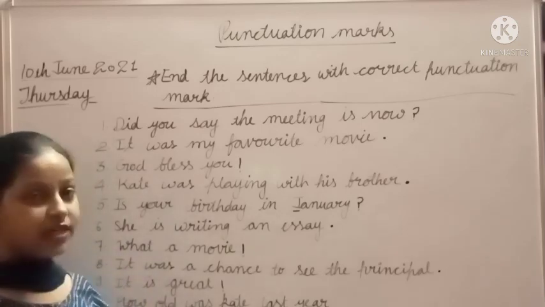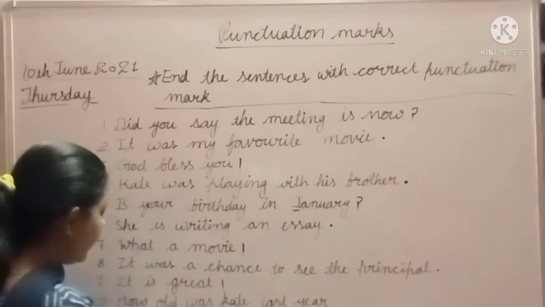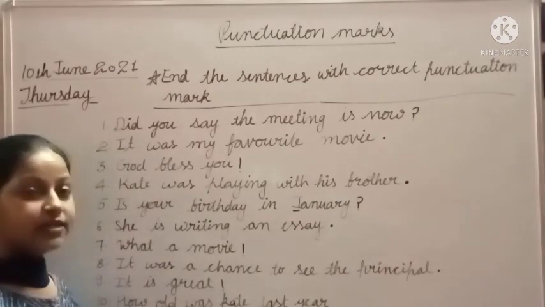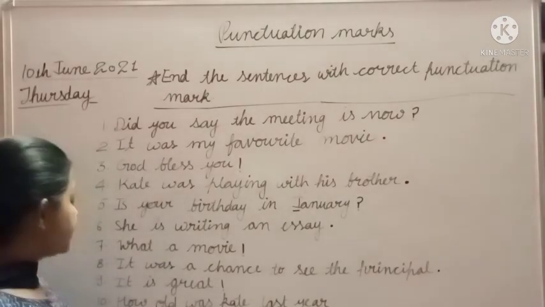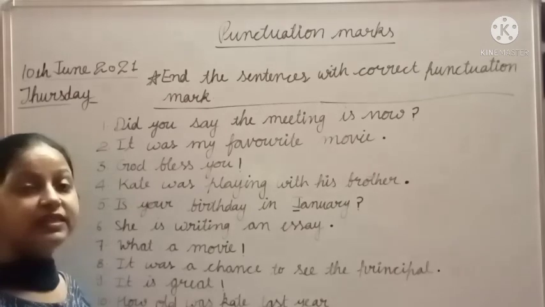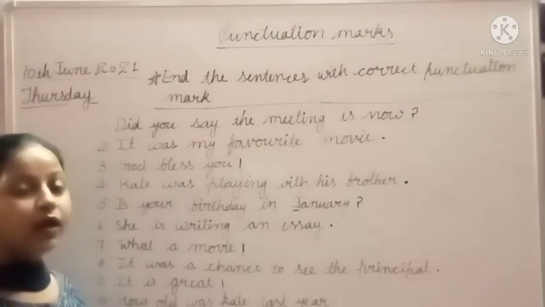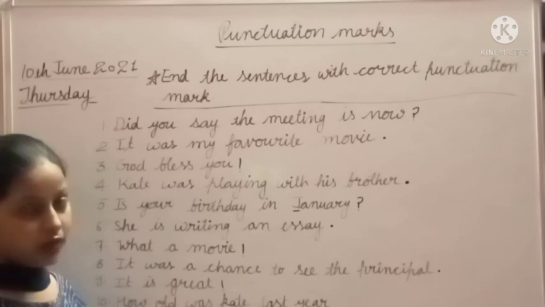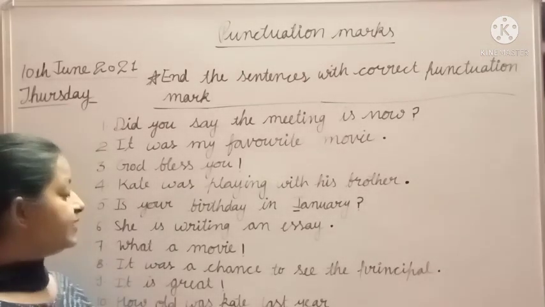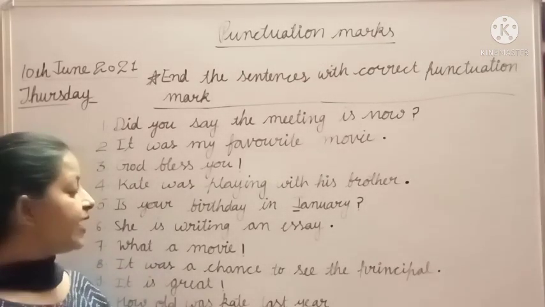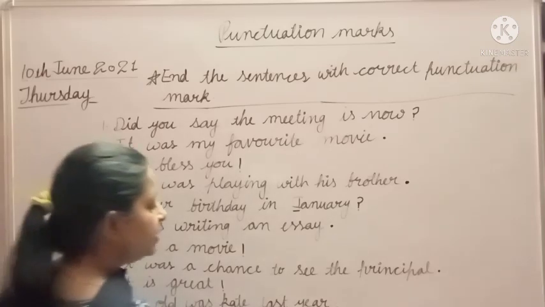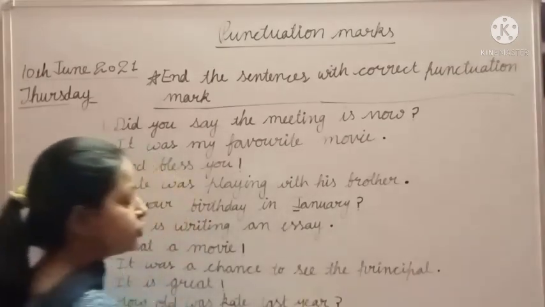And this sentence starts with question word, है ना. This sentence is starting with question word. How is a question word. How is from WH family. That's why it is an asking sentence. That's why we put a question mark.